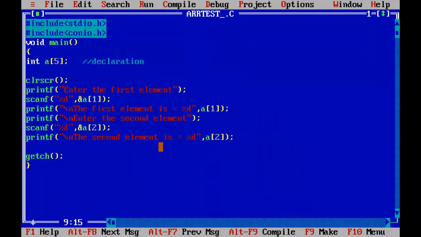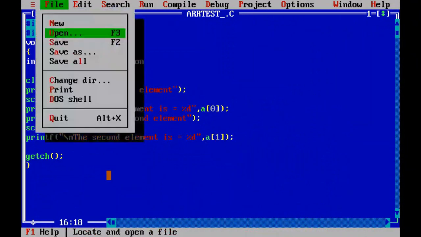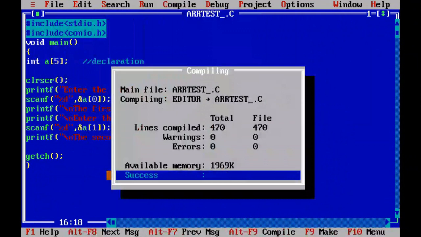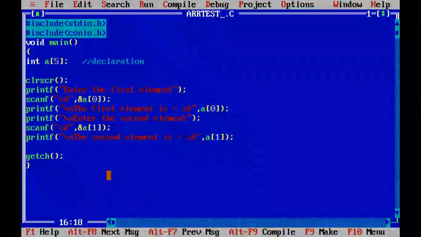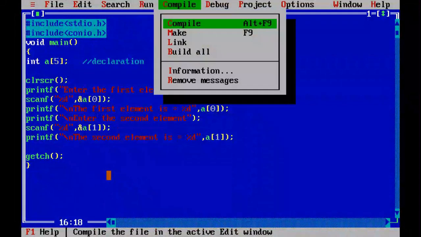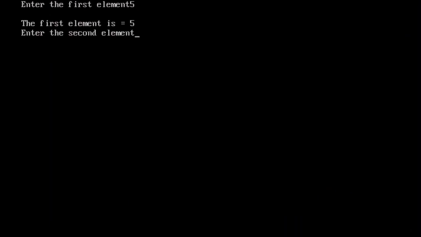So in this case, suppose this is the first element, and you will print the first element A0, and the second element is A1. So you can print it here. Now first I will save it, I will compile it, successful. Now let me run the program. Enter the first element. I have entered 5, so the first element is 5.